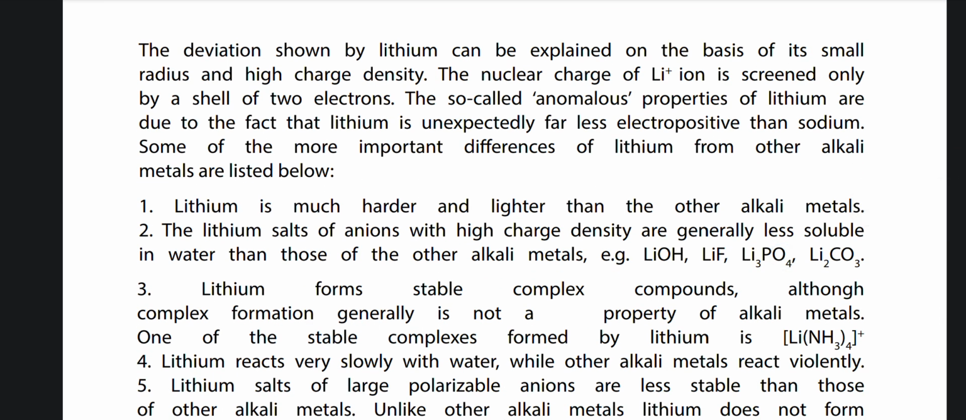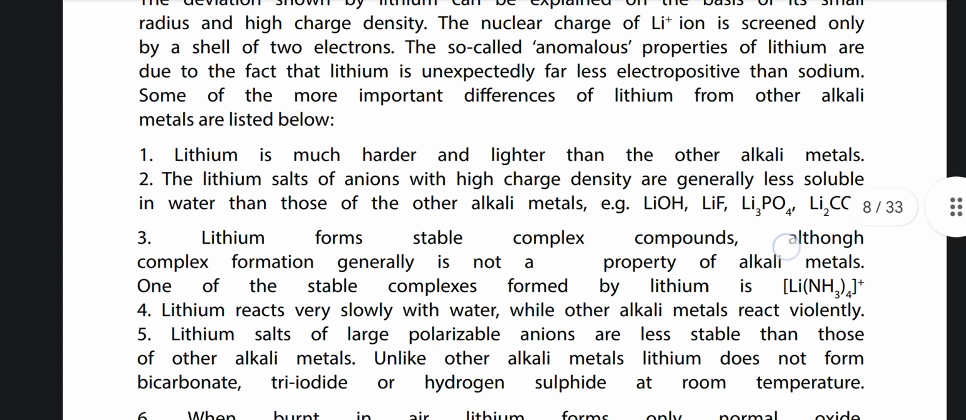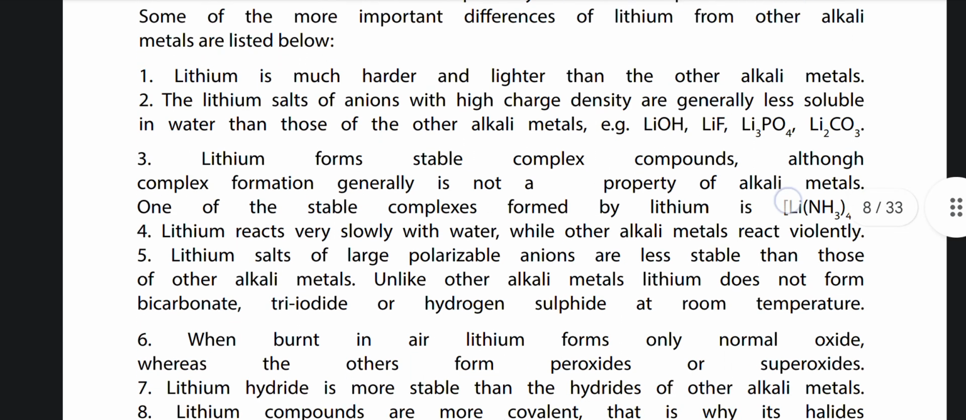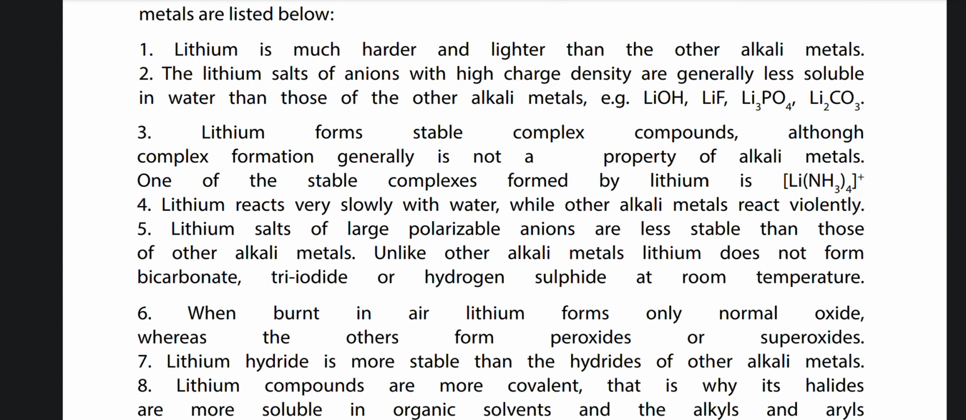The nuclear charge of the Li positive ion is screened only by a shell of 2 electrons. The so-called anomalous properties of lithium are due to the fact that lithium is unexpectedly far less electropositive than sodium. Some of the more important differences of lithium from the other alkali metals are listed below. Number 1, lithium is much harder and lighter than the other alkali metals.